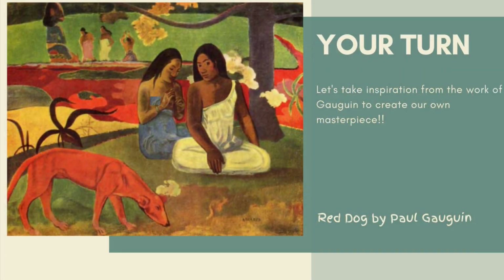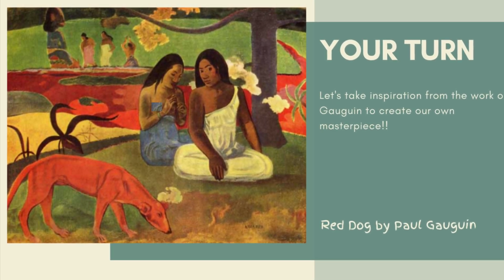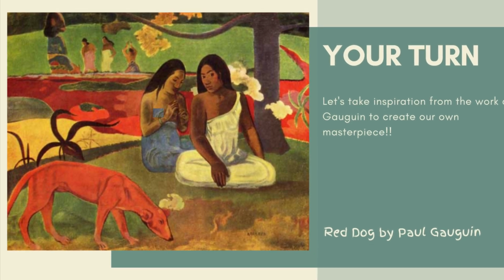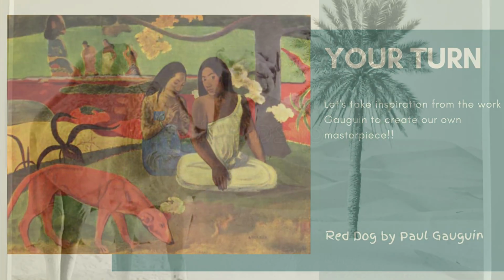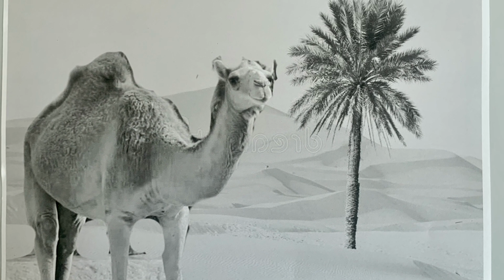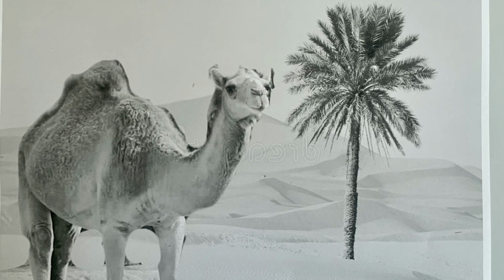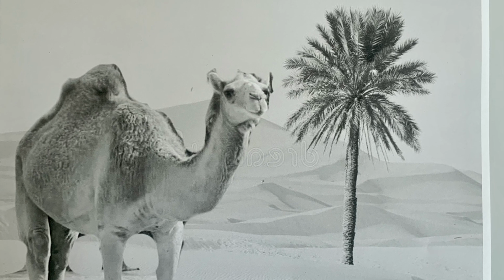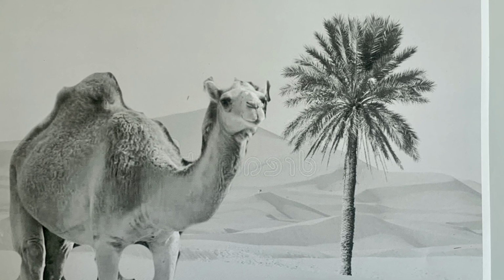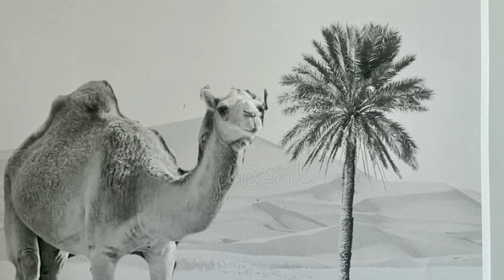So now we're going to do our Gauguin styled artworks. You're going to take inspiration from Gauguin, but create your own masterpiece and not just copy one of his works. I decided I wanted to do a camel in a desert scene. Instead of just finding an exact picture, I used Procreate to join two pictures together to start to make the artwork my own. If you don't have Procreate on your iPad, you could also always just use some magazine clippings.